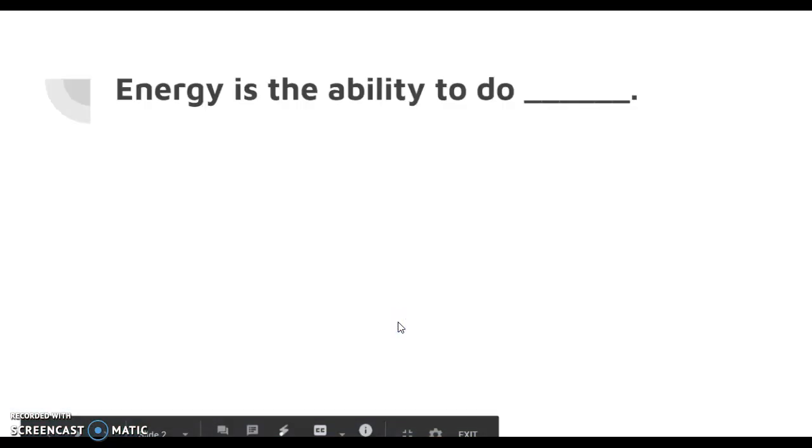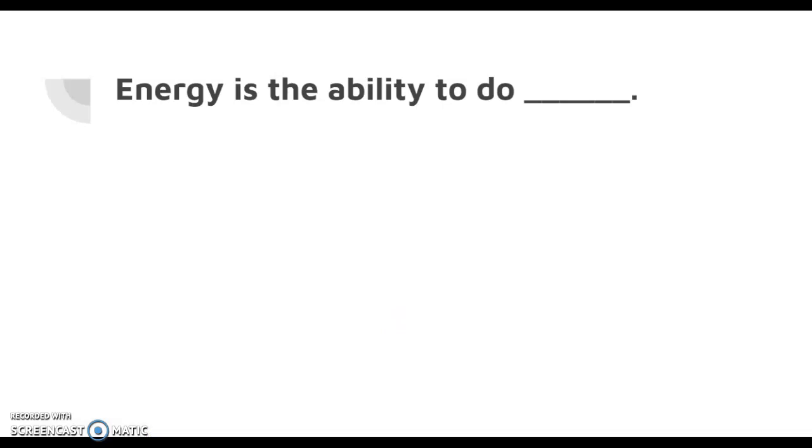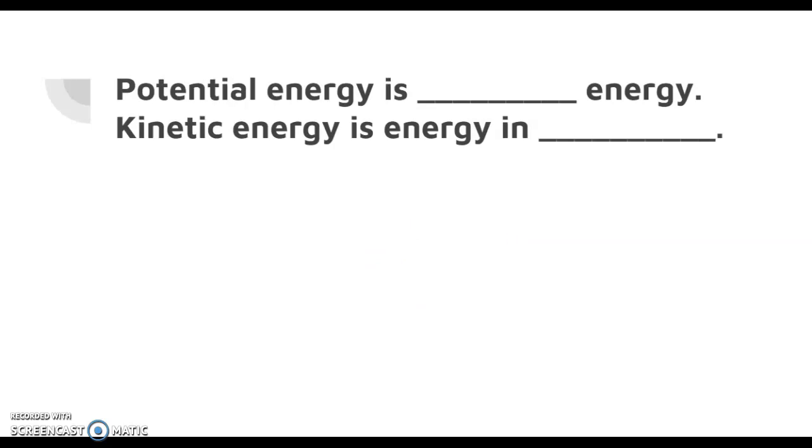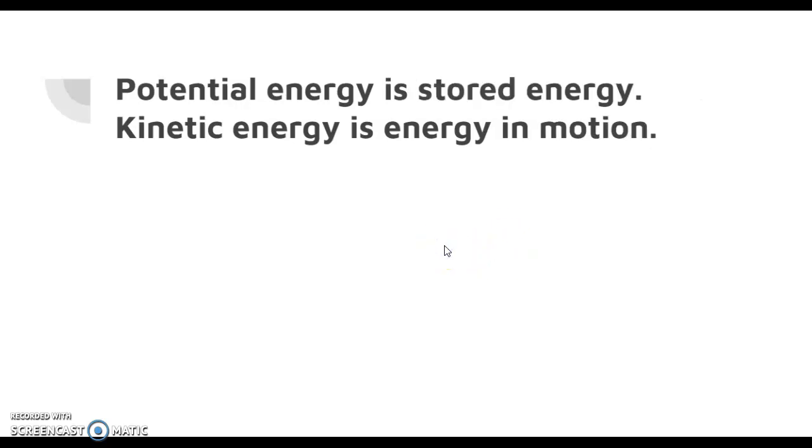We'll start off easy. Energy is the ability to do what? I'm going to give you 3 seconds. 3, 2, 1. Energy is the ability to do work. The next one, potential energy is blank energy. Kinetic energy is energy in blank. 3, 2, 1. Potential energy is stored energy, and kinetic energy is energy in motion.